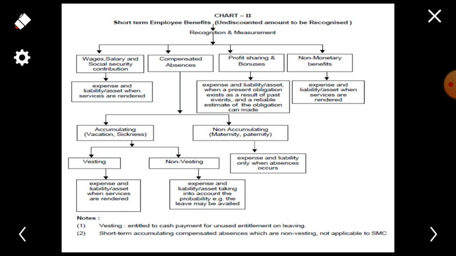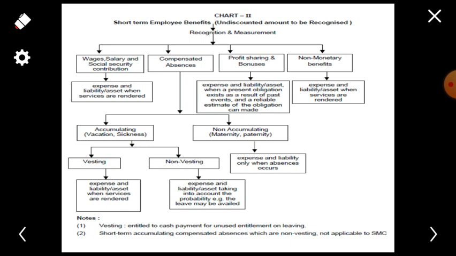Second is compensated absence. Now, compensated absences means what? There are two types of absences. One is accumulating and second is non-accumulating. Now, compensated absences means sometimes when an employee, due to some reasons, is not able to be present in the company or in the organization, at that time there are certain kinds of leaves which are being availed or given to the employee. So these leaves are accumulating as well as non-accumulating.